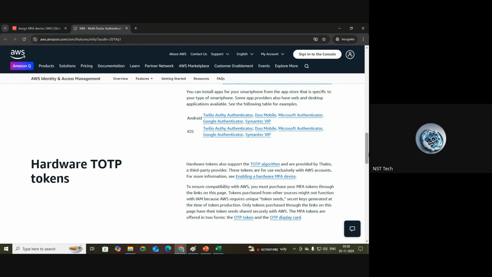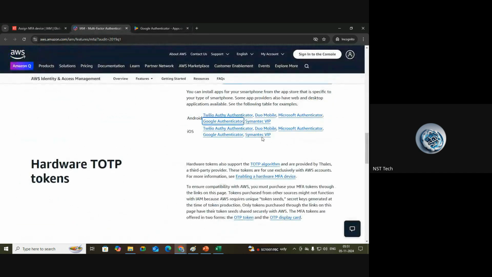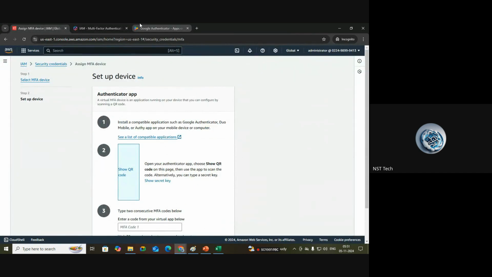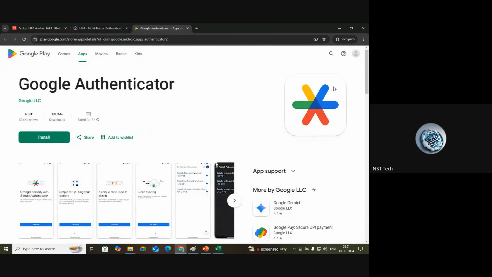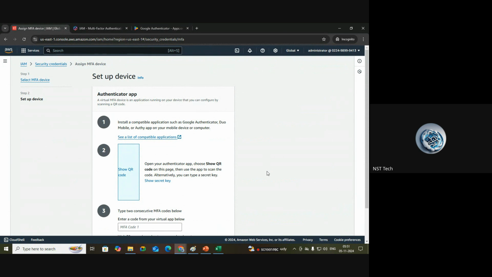Okay, so for our practical, I am going with Google Authenticator. So you can download it from the Play Store, not on the system. Now what you have to do, we actually decided to go with Google Authenticator, right? So this will be the symbol, guys. If you go into the Play Store, this is the logo, whatever you are seeing on the right side. This is the logo of the Google Authenticator app. So what you have to do, you have to go to your mobile, from the Play Store you should download it.